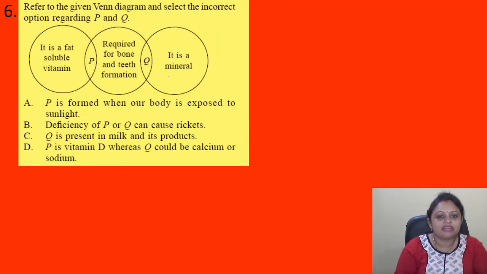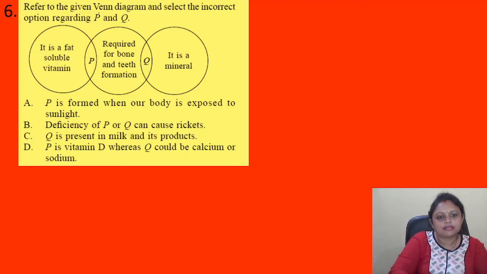Refer to the given Venn diagram and select the incorrect option regarding P and Q. P is a fat soluble vitamin required for bone and teeth formation. Q is a mineral required for bone and teeth formation. So options are A, P is formed when our body is exposed to sunlight. B, deficiency of P or Q can cause rickets. C, Q is present in milk and its products. D, P is vitamin D, whereas Q could be calcium or sodium.